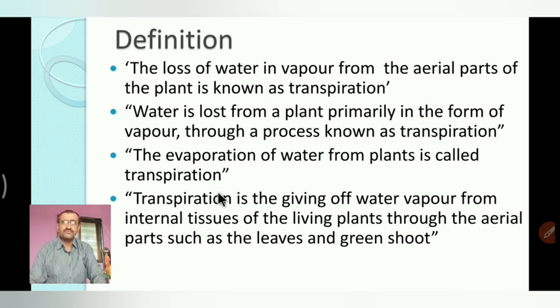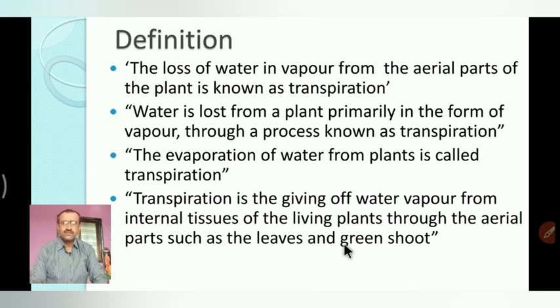After that, the fourth one: transpiration is the giving off of water vapor from the internal tissue of the living part through plant parts such as leaves and green shoots. This is the fourth definition. The internal tissue is the mesophyll cells in the leaf.